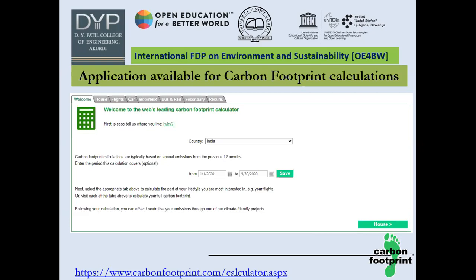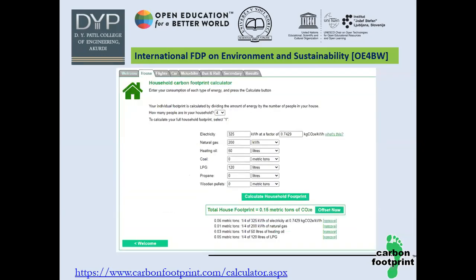So I have given the required input in the first step, that is my country, and then the time period for which I want to calculate the carbon footprint of my own activities, right? Next, as soon as you enter the data, you will be able to see the household carbon footprint you have emitted.